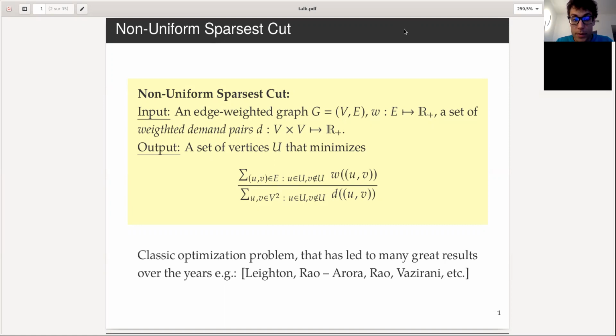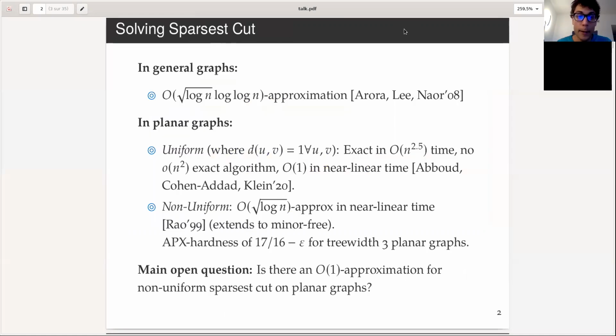It's a very classic optimization problem that has led to many new and interesting algorithmic ideas, from Leighton-Rao almost 30 years ago to the more recent Arora-Rao-Vazirani result. For the problem I just stated, in general graphs, we know of a square root log n times log log n approximation by Arora, Lee, and Naor.